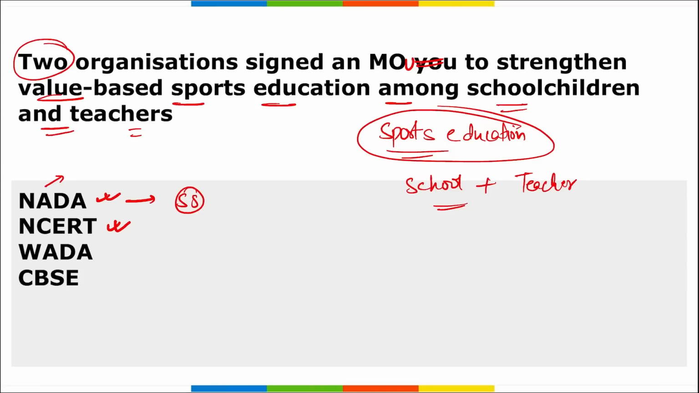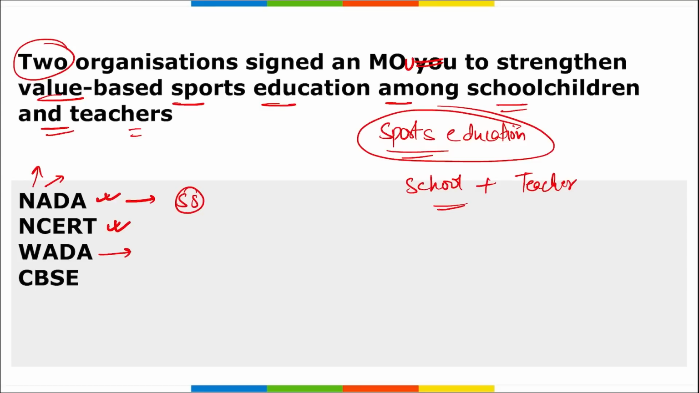What is NADA? NADA basically keeps checks on doping of the players, that if any player is consuming any illegal substance, then strict action will be taken for the same. This is on the national level. If we talk about the international level or at the world level, it will be WADA, that is your World Anti-Doping Agency.